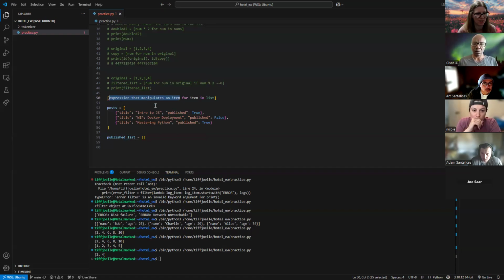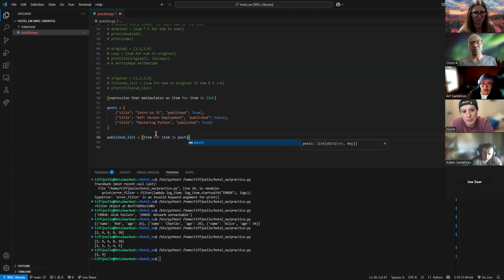We can also apply an expression to it. Remember, we talked about this with our even numbers. We didn't want to change how these values were presented. That's why we just put the number. So if I were to just do, just give me the item for item in posts, what would this give me?